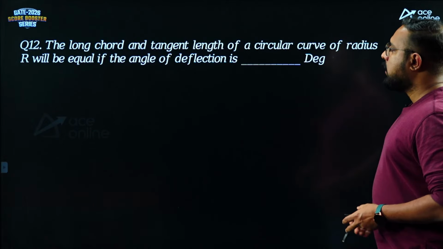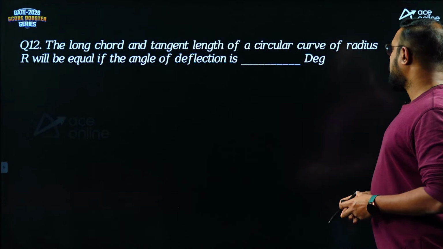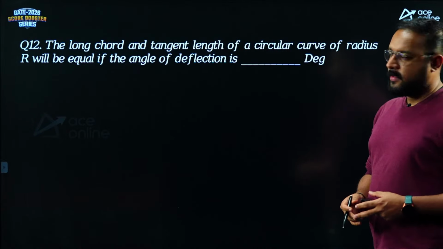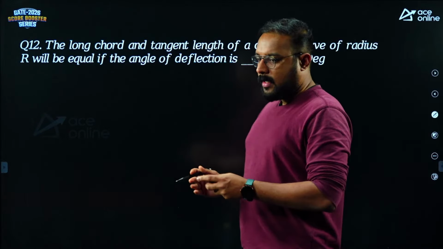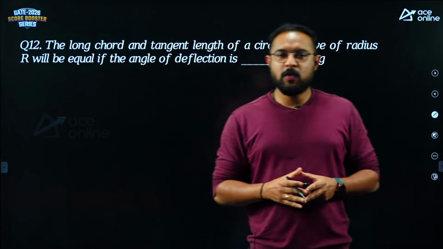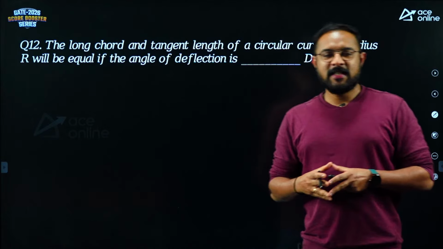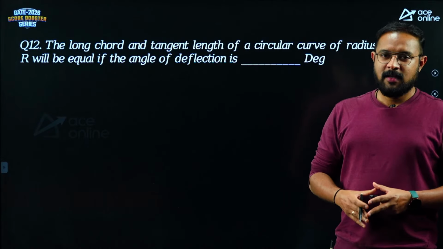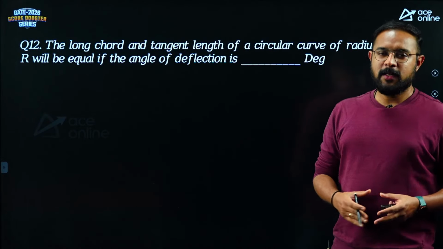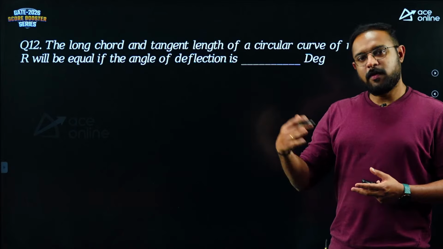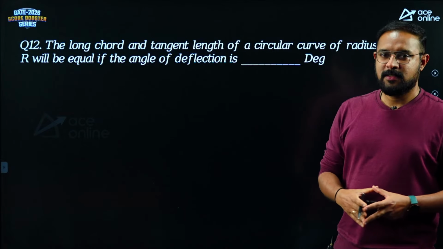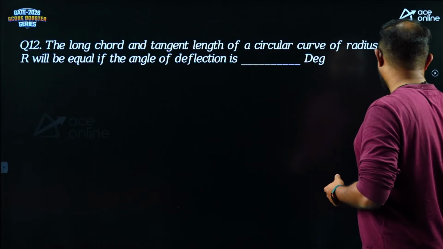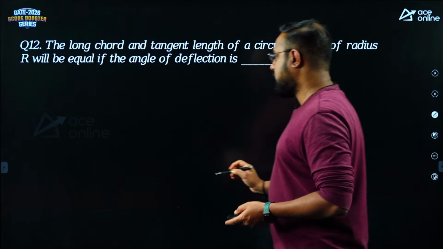Right. The long chord and tangent for a circular curve of radius r will be equal if the deflection angle is dash. So you see, when it comes to curves, if you look at the previous year gate questions, they are framing a lot of questions from tangent distance. You can just do it yourself. Go and look at the previous year gate questions. Most of the questions are in and around the tangent distance. So similarly, we can frame a question like this. The long chord and tangent distance are equal to what deflection angle?